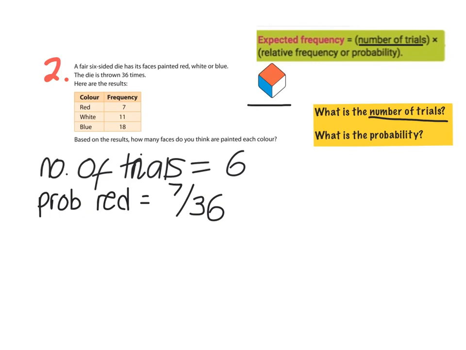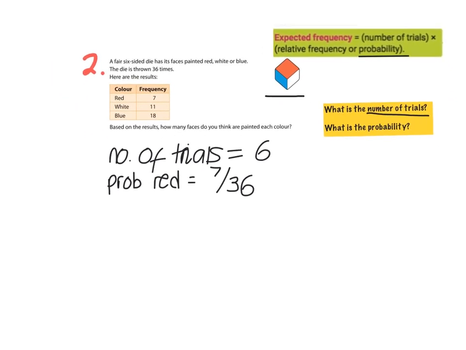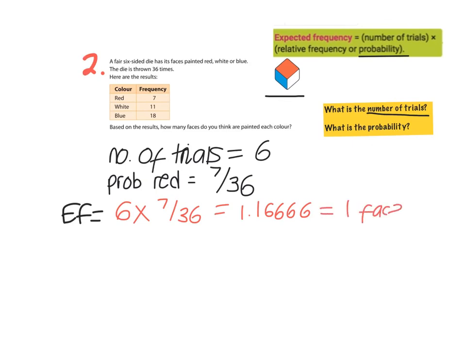Now to find out how many faces we think are red, we do our number of trials multiplied by our probability, and that gives us 1.16666. We can round that to 1 face. We know we can't have 1.1666 faces on the dice. We're either going to have 1 face, 2 faces, 3 faces. So 1 face we're going to say is red.